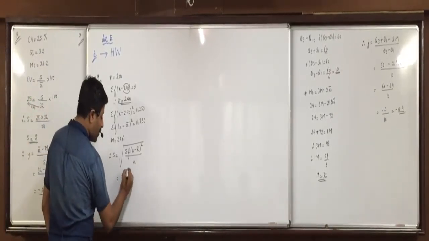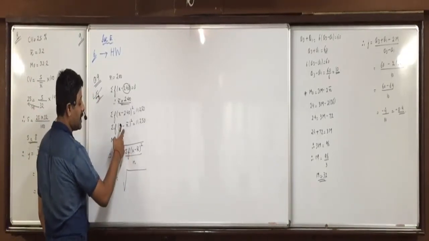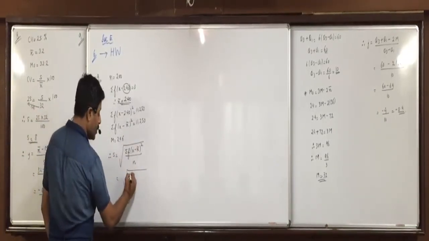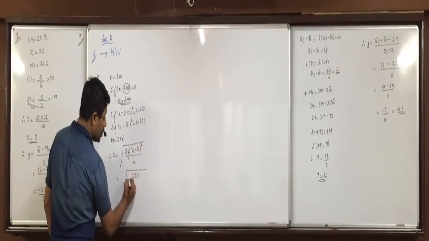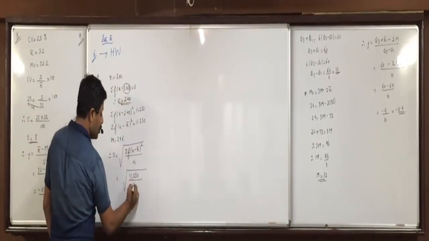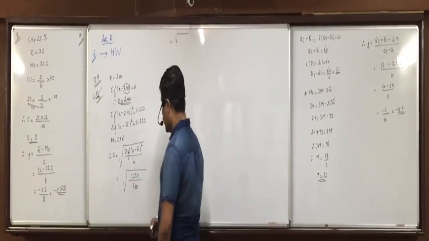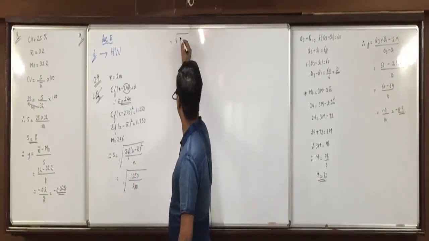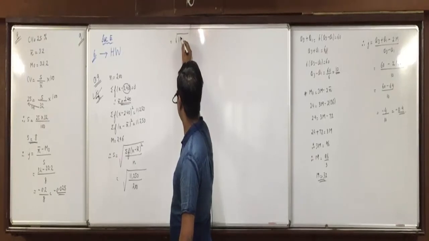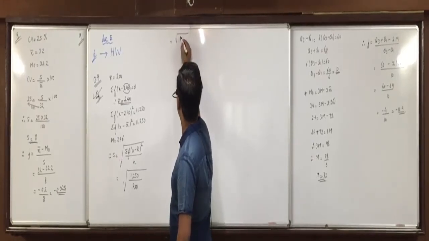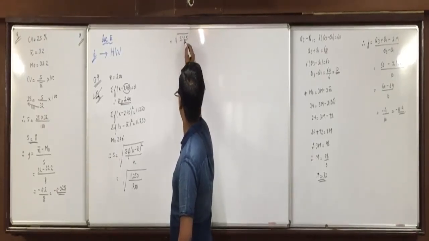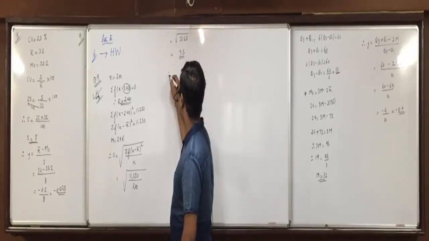So square root of, what is sigma f x minus x bar whole square directly given? 11250 upon n 200. What is 11250 divided by 200? 56.25. So S is 7.5.